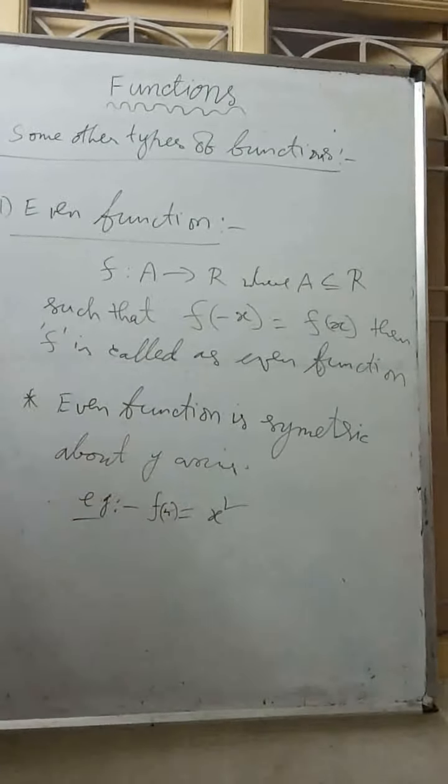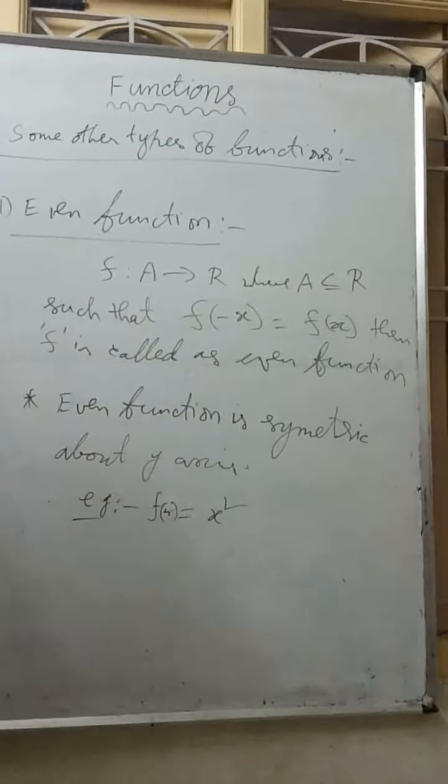If you draw the graph of this, as we already discussed, it is a parabola that opens up like this. Now, if you observe, for an even function, the y-axis acts like an axis of symmetry. If you fold this, both sides will coincide on the y-axis.